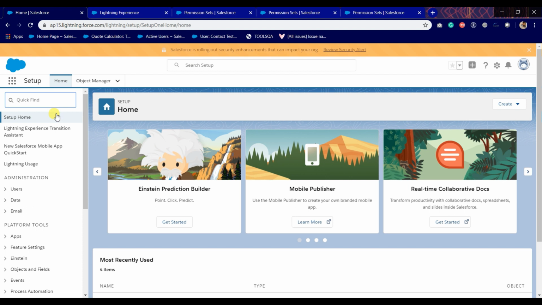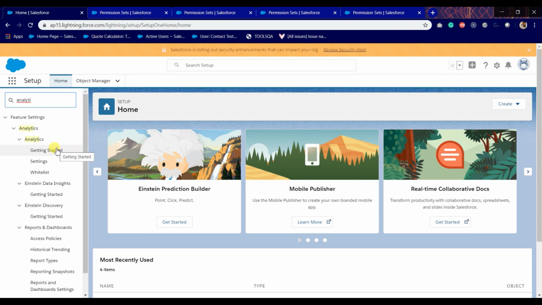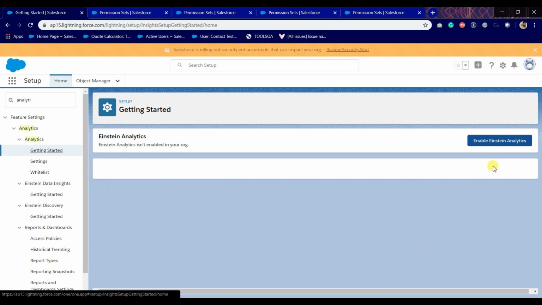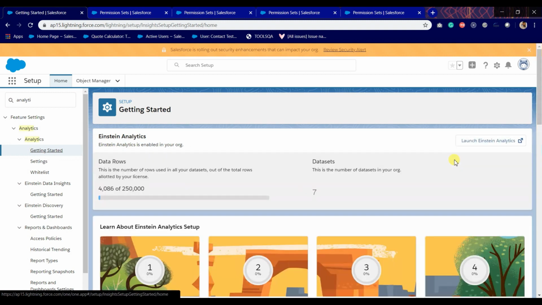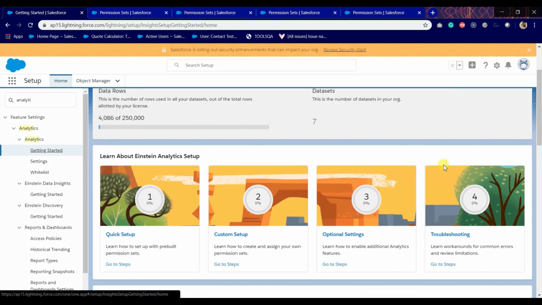In a Salesforce org, you have to enable Einstein Analytics. To enable Einstein Analytics, you just need to type Analytics in the Setup menu, and you will find the Getting Started tab. You just need to click on this tab, and here you will find Enable Einstein Analytics, but I have enabled it before, so we will go with it.